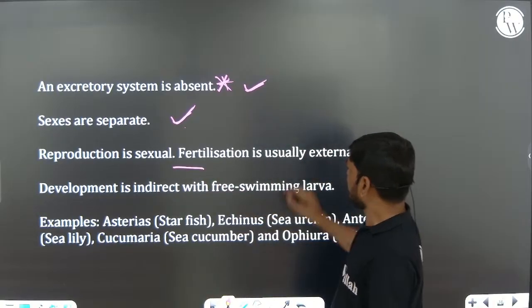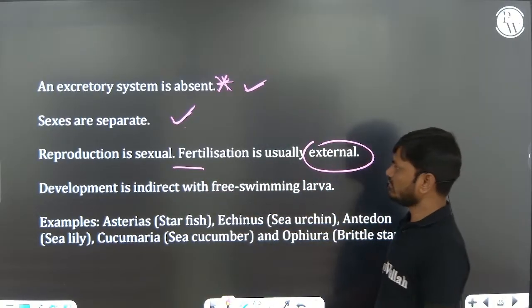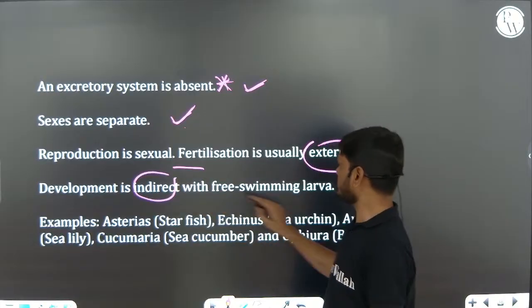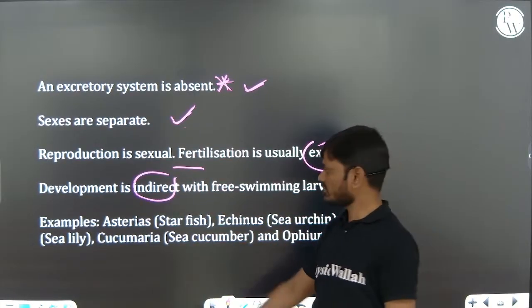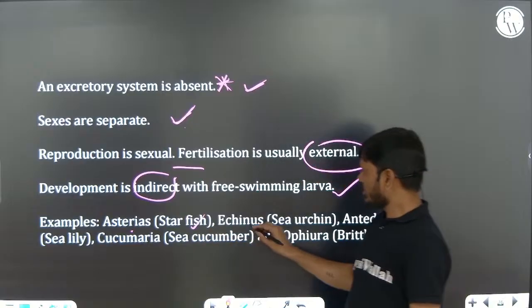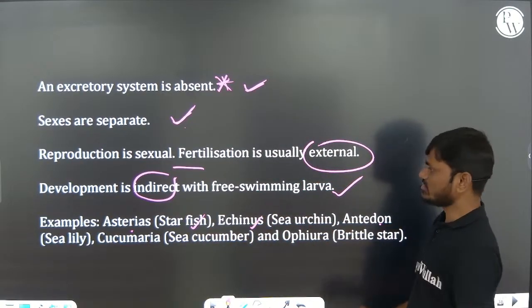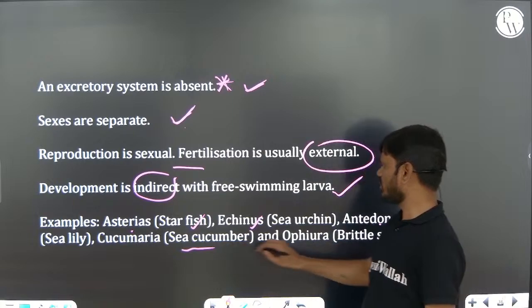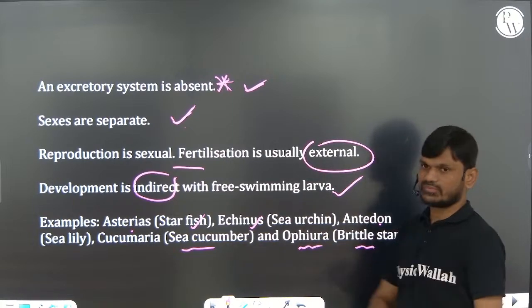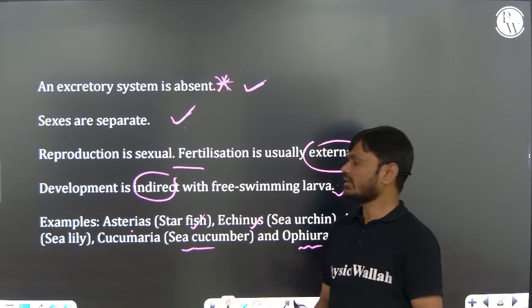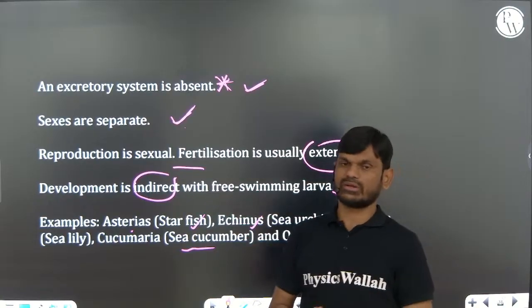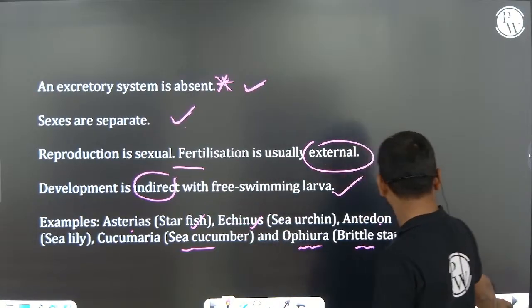Sexual reproduction, fertilization usually external, development is indirect, free-swimming larva present. Examples: Asterias, starfish; Echinus, sea urchin; Antedon, sea lily; Cucumaria, sea cucumber; Ophiura, brittle star. All these examples are very, very important with their common names. You should remember definitely.